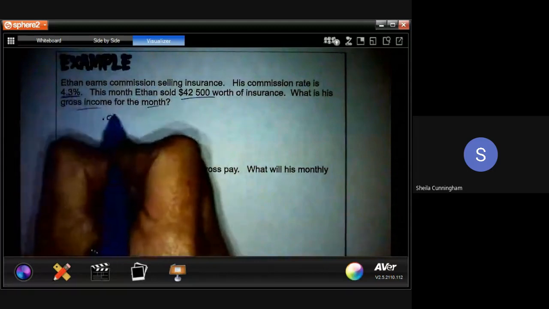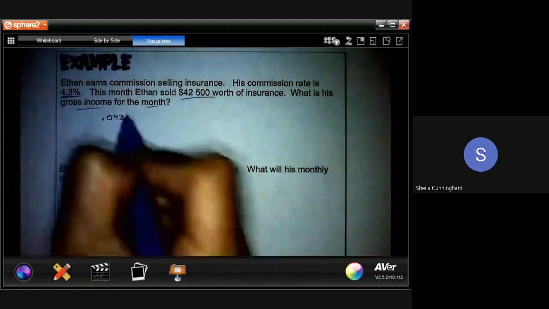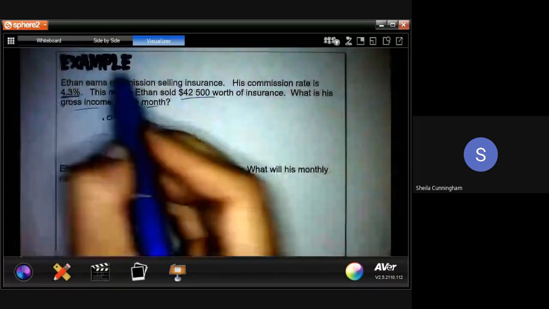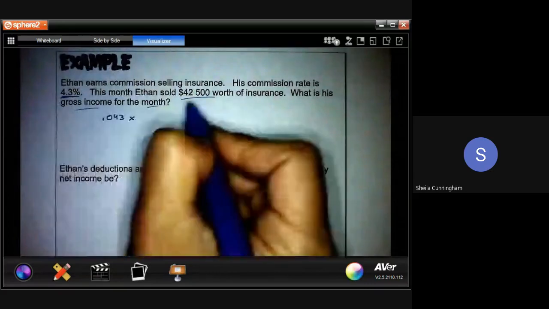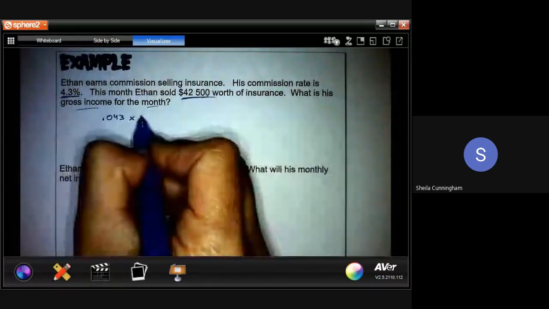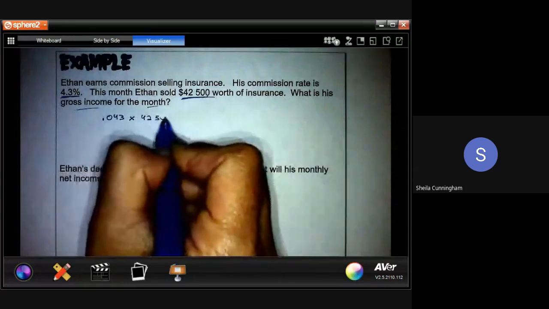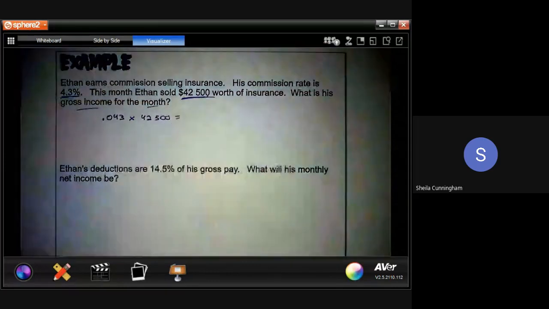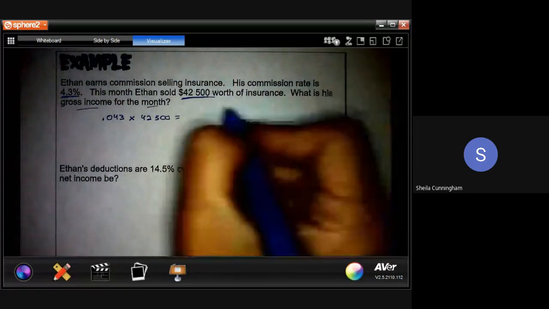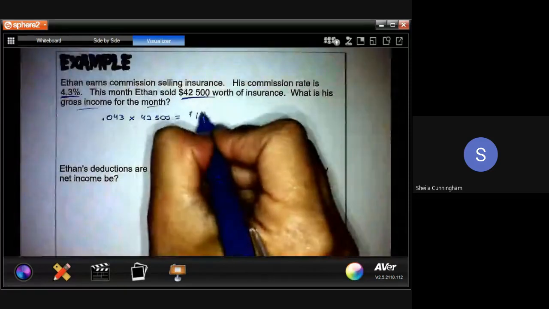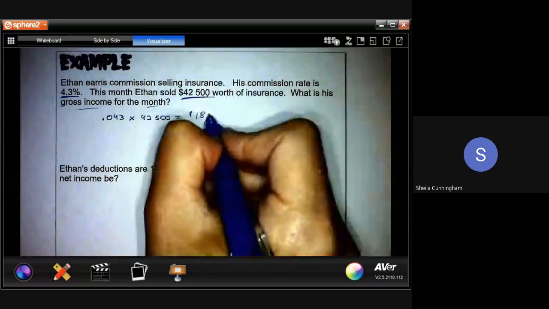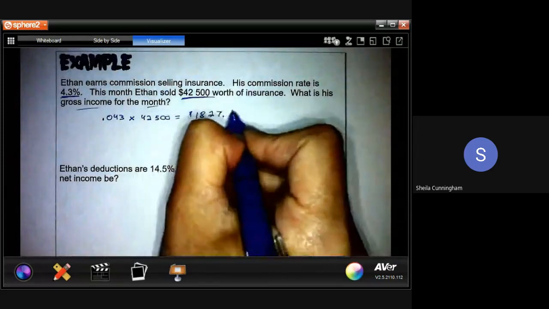So taking that 0.043, because we've taken that 4.3 and divided by 100, we times it by total sales, so total amount that he sold, which was $42,500. And when we multiply that together, we discover that he made $1,827.50.